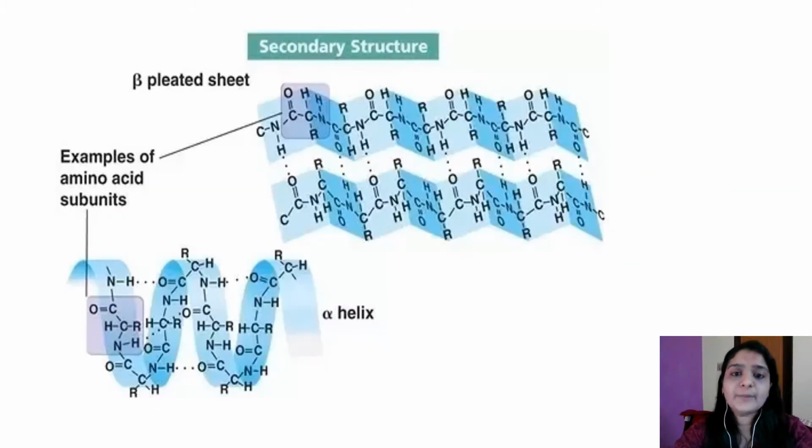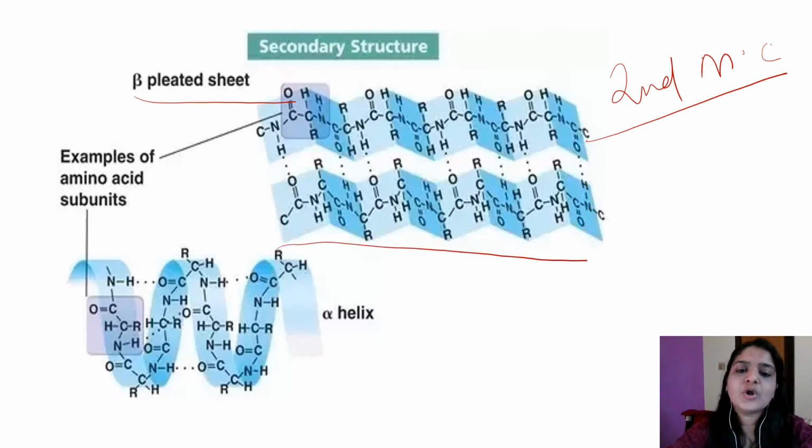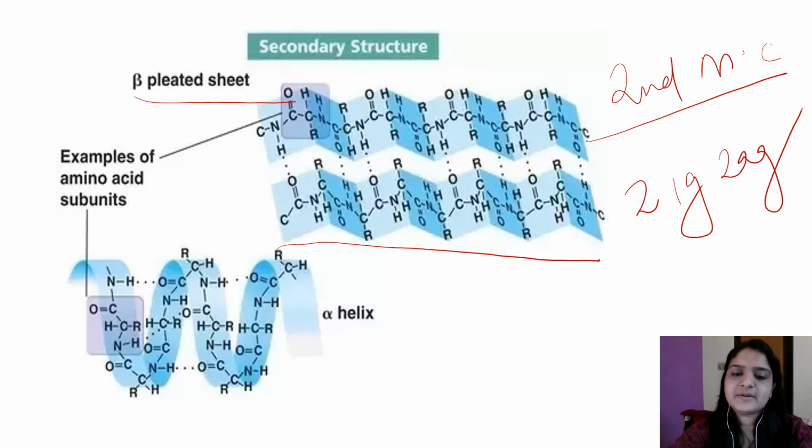The second most common recognizable regular secondary structure is the beta sheet. The first most common is the alpha helix and the second most common is the beta sheet. Here the polypeptide chain is almost fully extended. Okay, it is fully extended and has a zigzag or pleated pattern. A zigzag or pleated pattern is seen in the beta sheets.